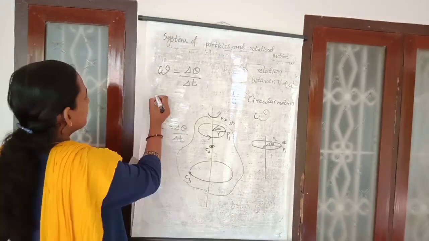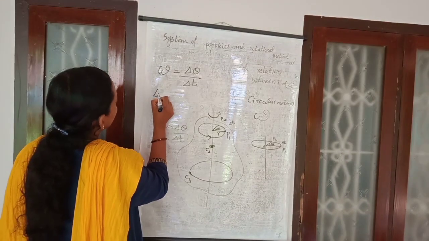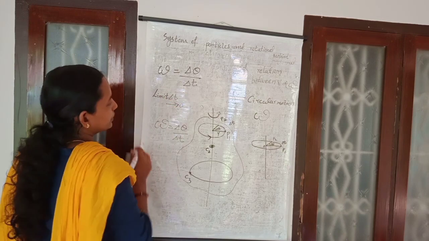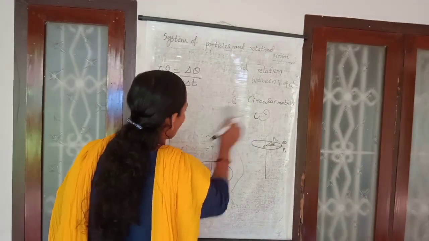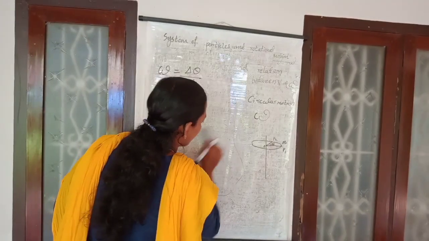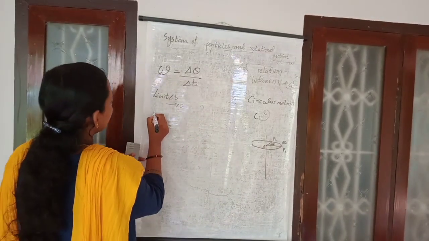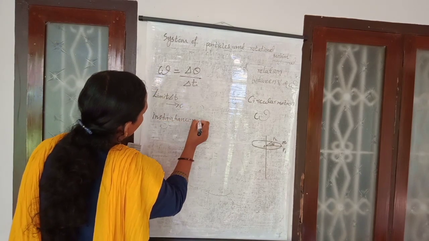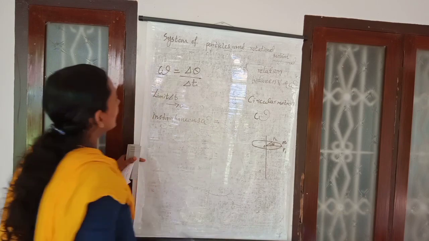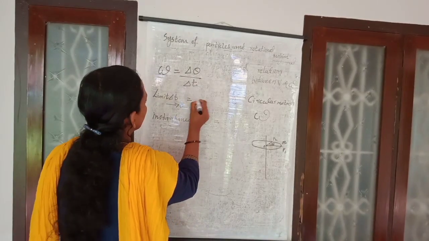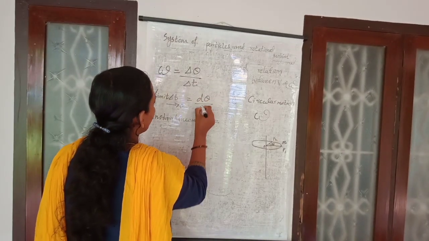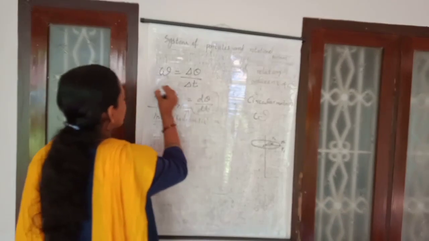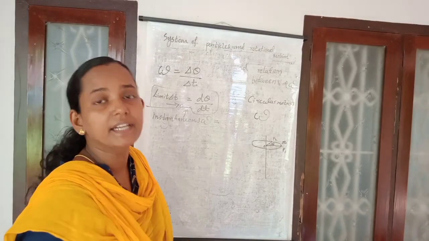But when delta t tends to 0, you get the expression for instantaneous angular velocity omega, that is d theta by dt.